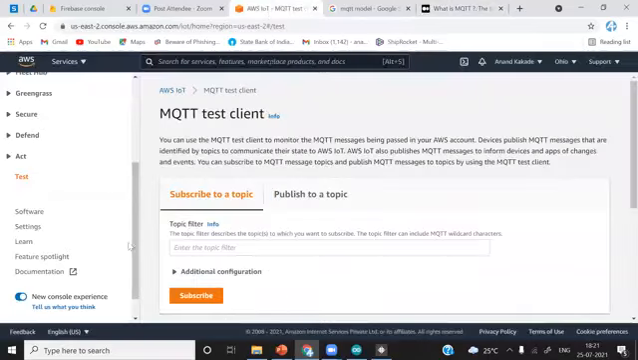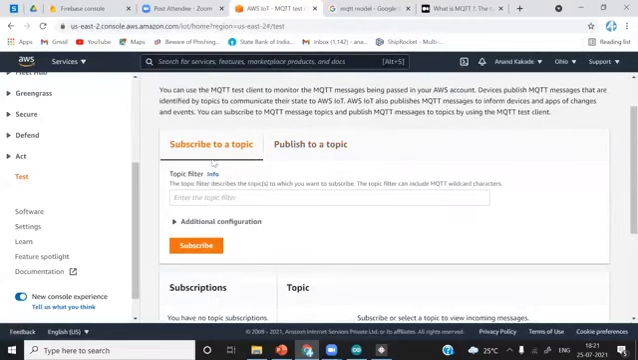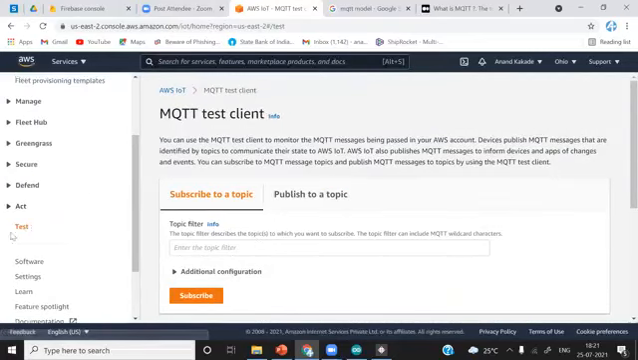So later in the session, we are going to send data from ESP8266 and receive it. We are going to subscribe to the same channel to which we are going to publish the data. So we will understand it better when we do it practically. So this is the Test feature available, to test everything we have created.